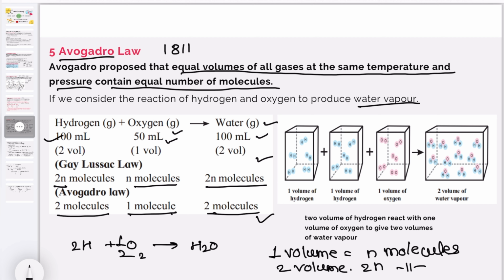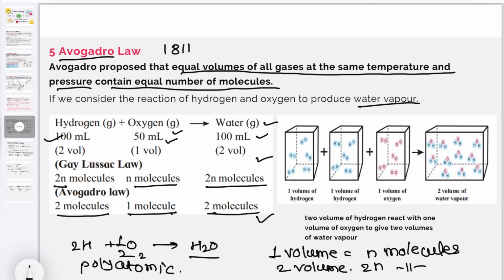Avogadro could explain the above result by considering the molecules to be polyatomic. This law is stated for polyatomic molecules. If hydrogen and oxygen are considered as diatomic, as recognized now, then the above results are easily understandable.